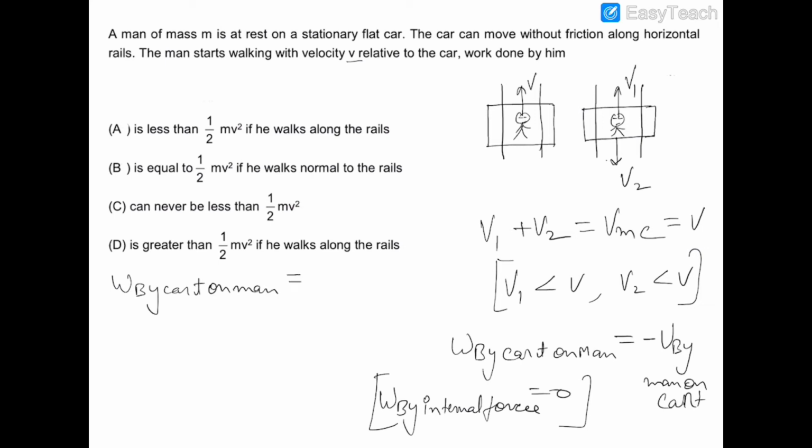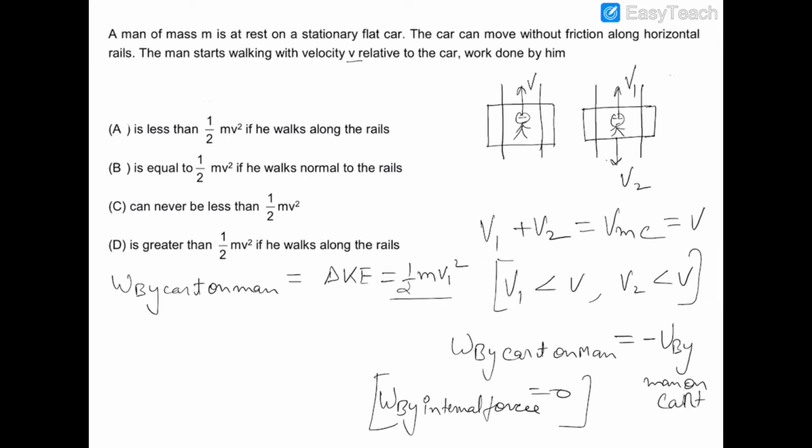So the work done by the man on the cart, or the work done by the cart on the man, is equal to the change in kinetic energy of the man, and the kinetic energy of the man is half m v1 square. You should always remember that when you are writing the work done and equating it to the change in kinetic energy, then that kinetic energy should be with respect to the ground only. So the speed which I am taking in the expression of kinetic energy should be the speed with respect to the ground.